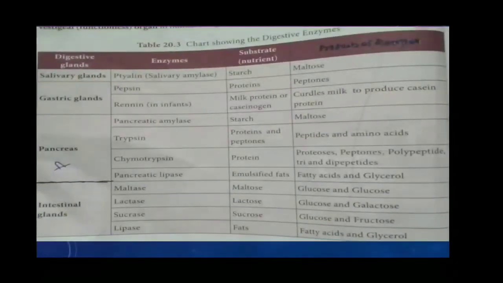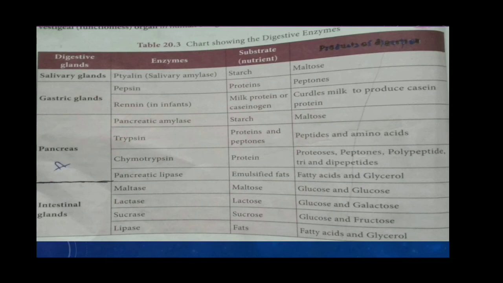So, today we studied the small intestine. The small intestine is the longest part of the alimentary canal. It comprises 3 parts: duodenum, jejunum and ileum. There are 4 enzymes secreted by the small intestine: lipase, maltase, sucrase and lactase. These 4 enzymes together are called succus entericus. In the small intestine region, the complete digestion as well as absorption takes place.